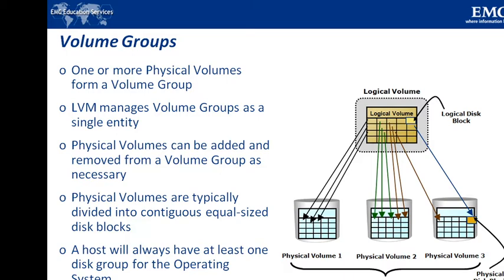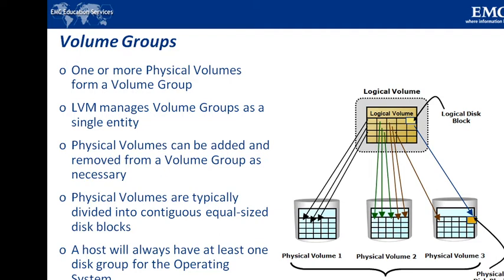In logical volume manager terminology, each physical disk that is connected to the host system is called a physical volume, that is PV. The LVM converts physical storage provided by the physical volumes into logical view of the storage, which is then used by the operating systems as well as applications.